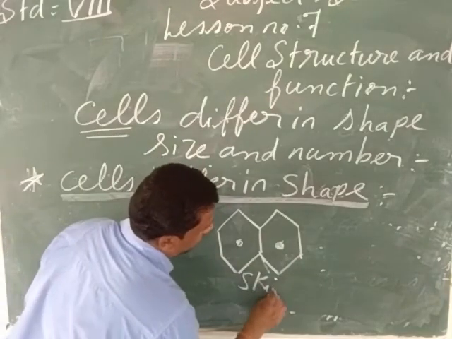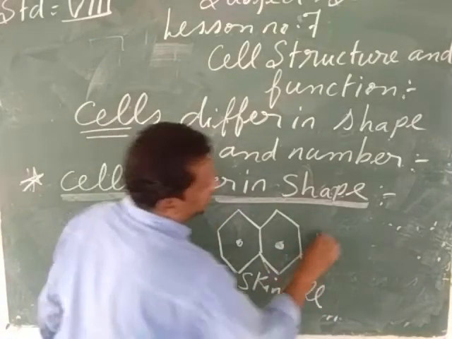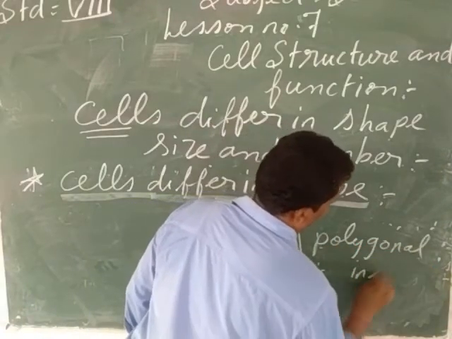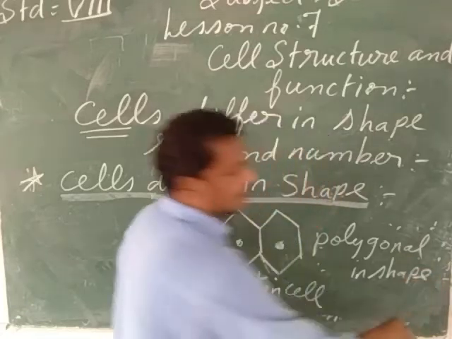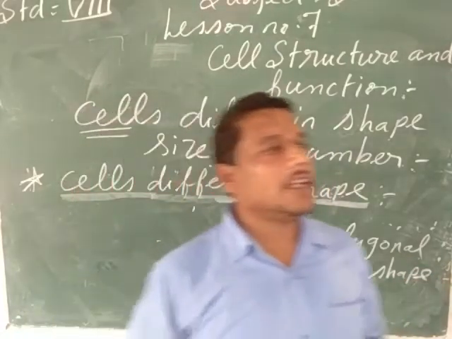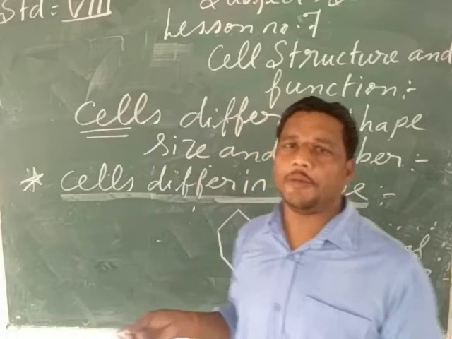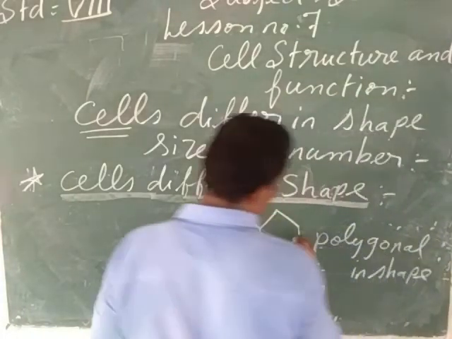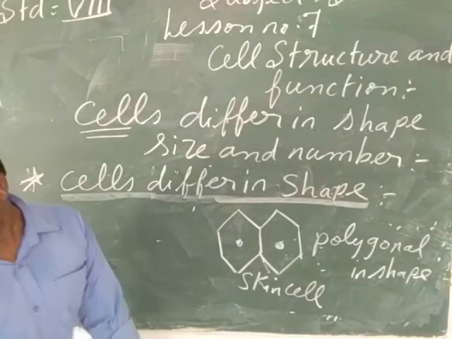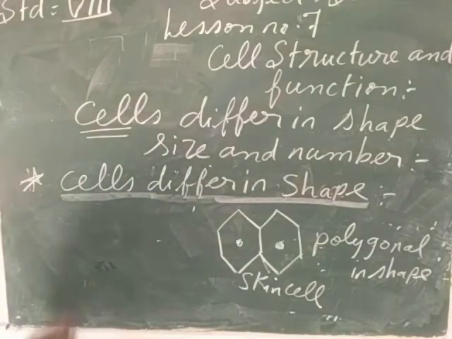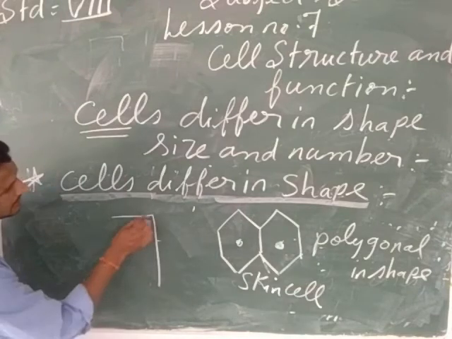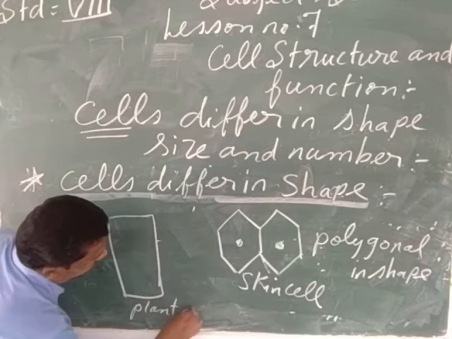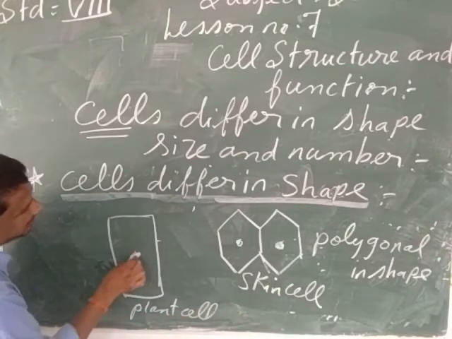So skin cells are polygonal in shape, since the skin has to cover the entire outer surface of your body. In the same way, my child, if we are going to see the plant cell, the plant cells are a little bit rectangular in shape.